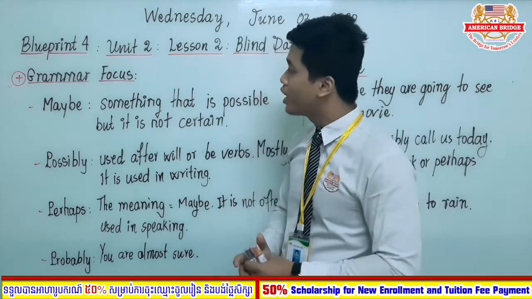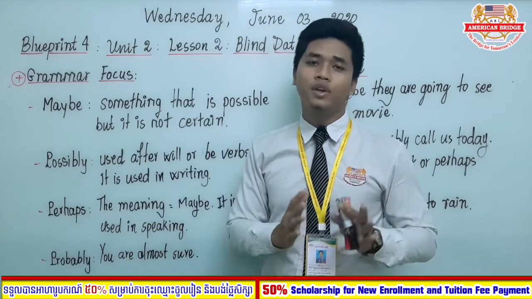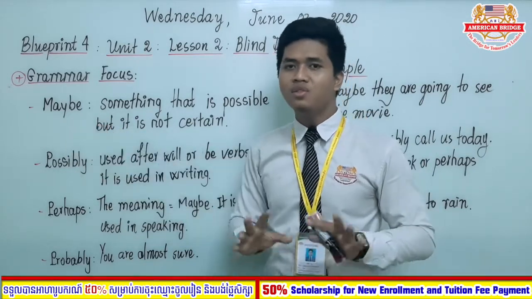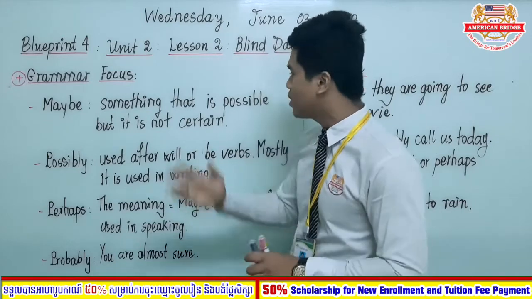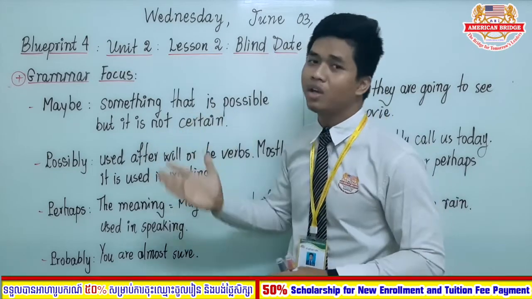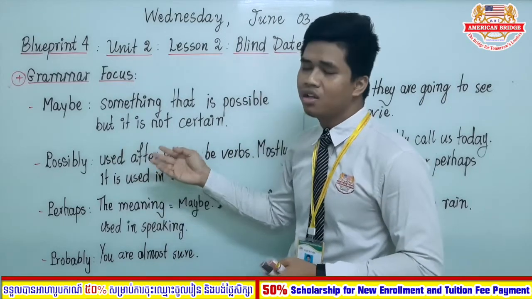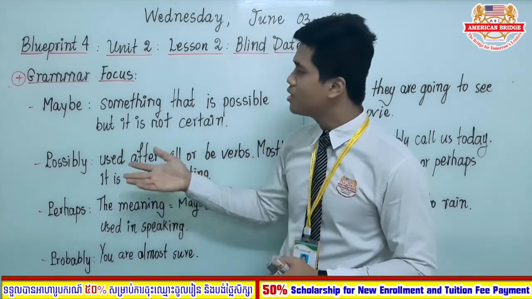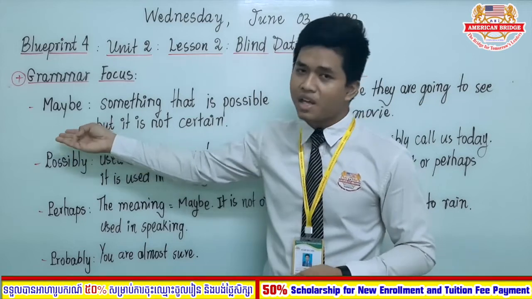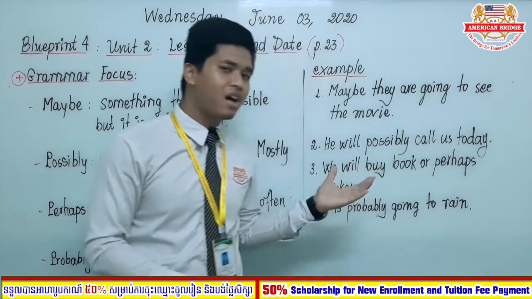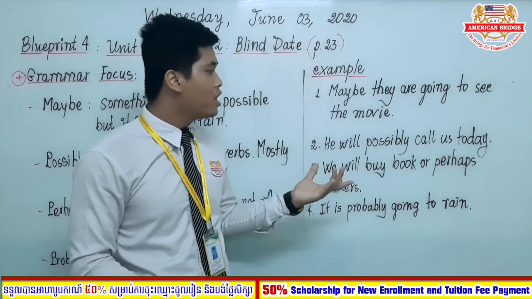Alright, now let's look at the first adverb of today's lesson. Let's start with the word maybe. Maybe is used to talk about something that is possible in the future, but it is not certain. So this is the meaning of the word maybe. And if you look here on the other side, you can see the example.